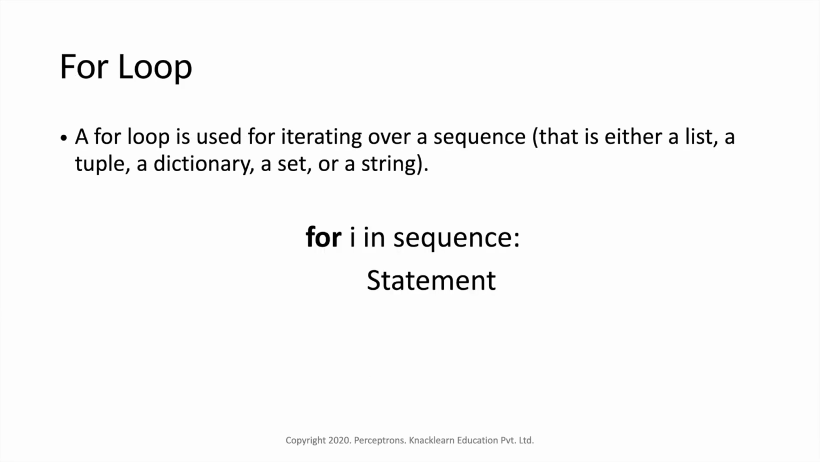Now next we'll start off with something called a for loop. A for loop is used for iterating over a sequence, that is either a list, a tuple, a dictionary, a set or a string. So we can iterate over any sequence of values, be it a string, tuple or dictionary, using a for loop. We'll look into a few examples of for loops.